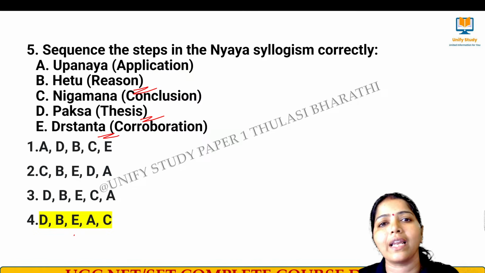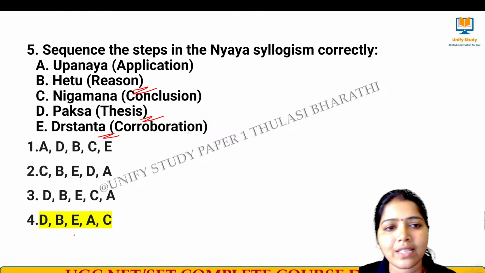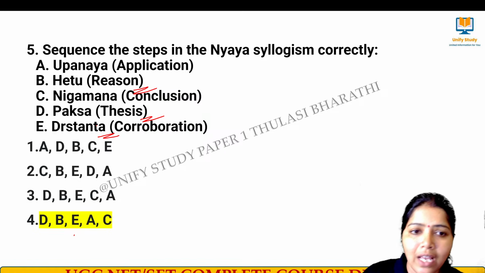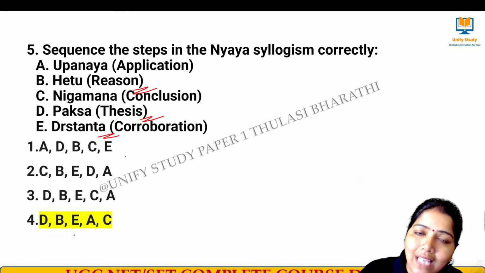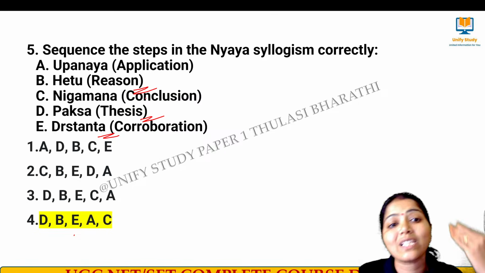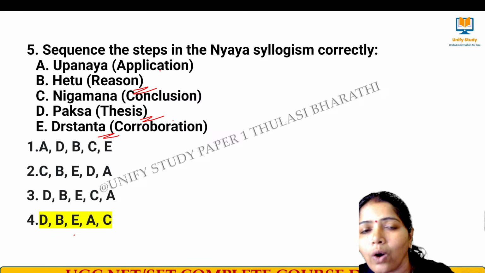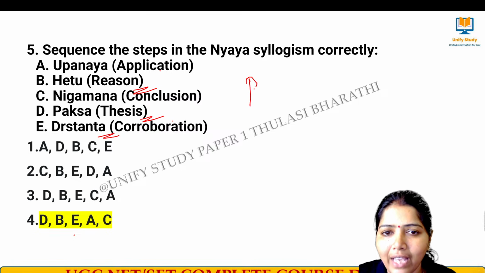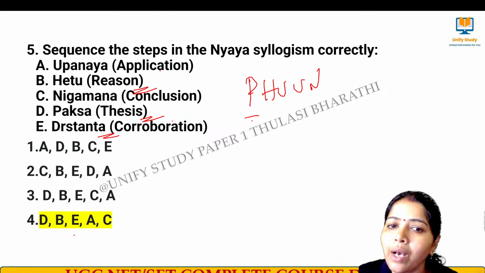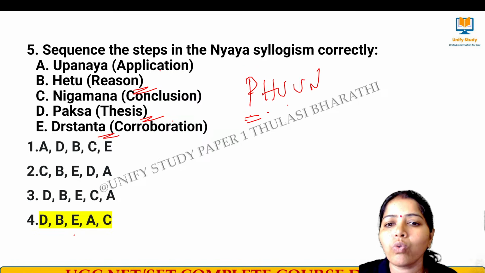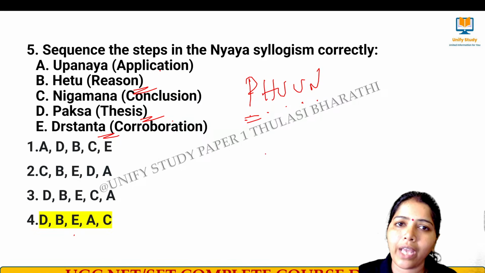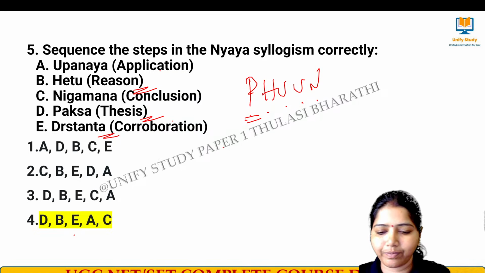So this is why I am telling this. When I make the inference, I start with the thesis, the subject, and next I will tell the reason, this is why I say. Then I will give an example, this is why I am saying, and this is how it concludes. This is how we can write PHUUN. We can say P, Paksha, Hetu, Udharan, Upanayan, Nigman. Okay, right. Next question.